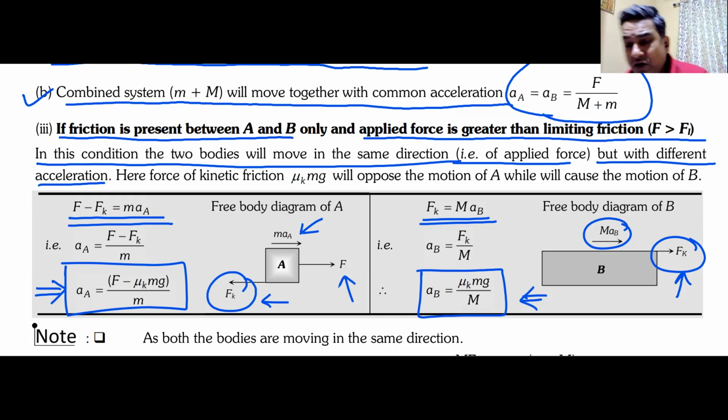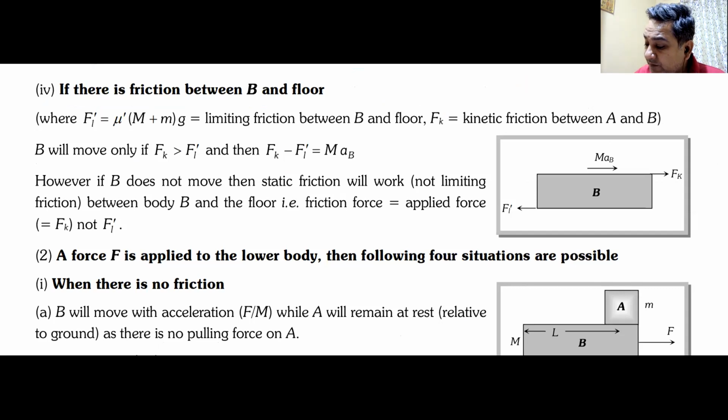Now I can make it more complicated by putting friction between B and ground. I'm not going to discuss that case. That case, as you can see, is given in the notes. If there is friction between B and floor, you can solve it accordingly, or you can remember the results. Because there are too many cases possible, it is not possible for us to discuss.